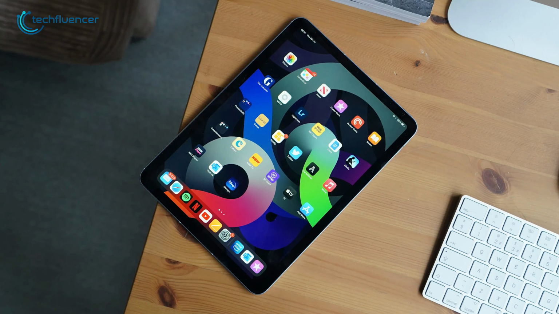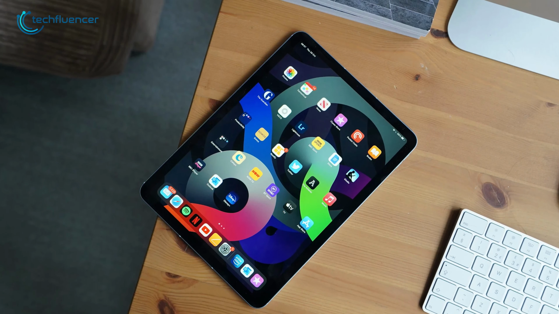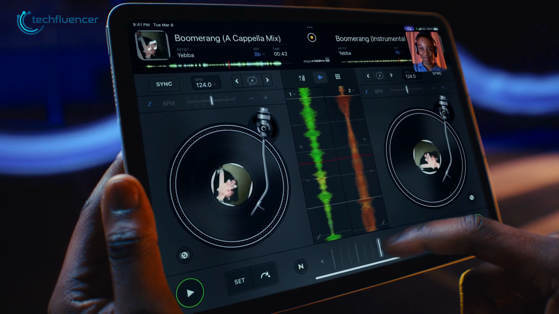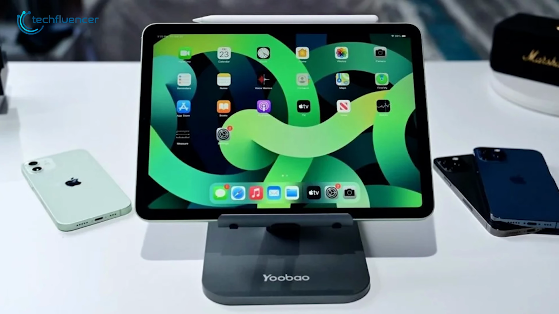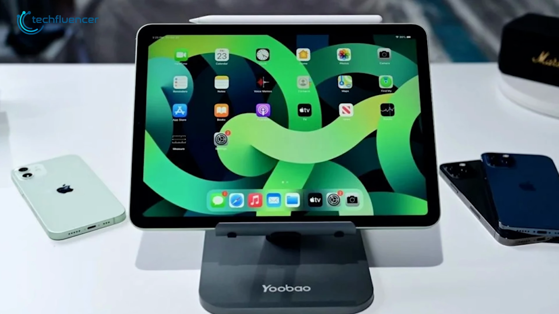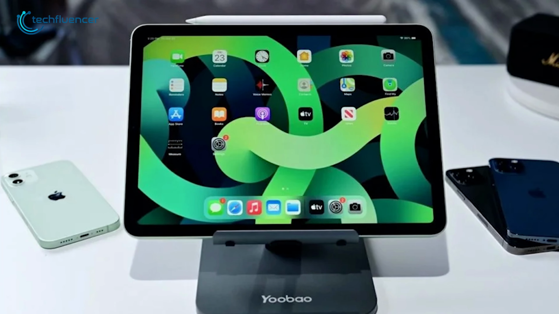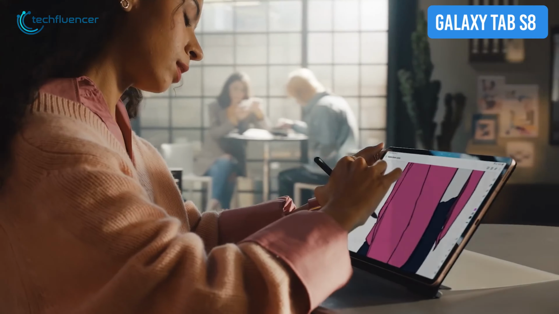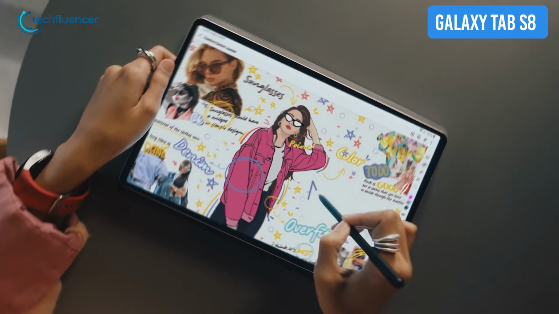Needless to say, this capable chip can handle plenty of intensive tasks, including portable video editing and graphics-intensive 3D games. The iPadOS is also significantly more optimized and offers seamless connectivity with the rest of your Apple devices. However, Tab S8 has a bigger and more fluid screen compared to the iPad Air 5.